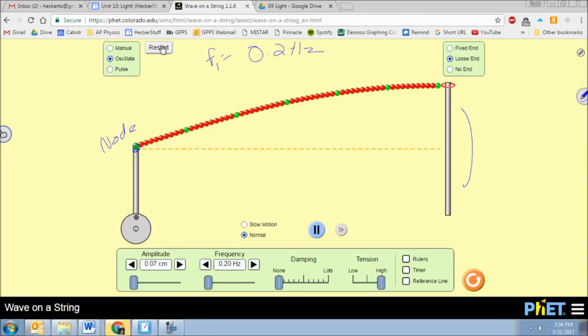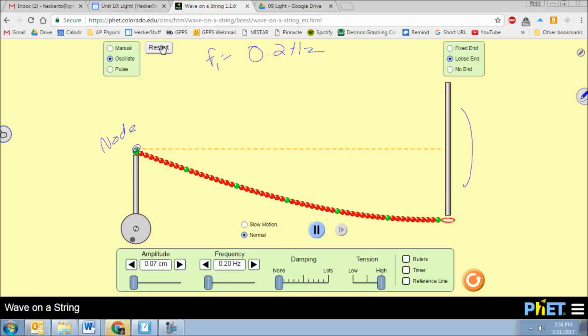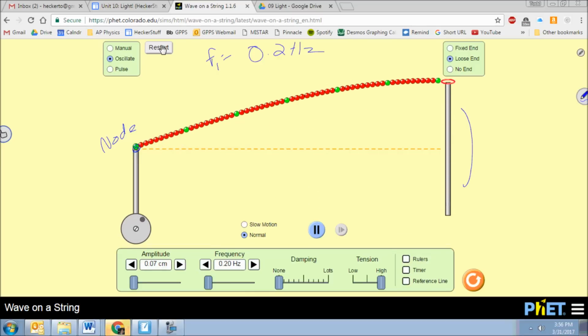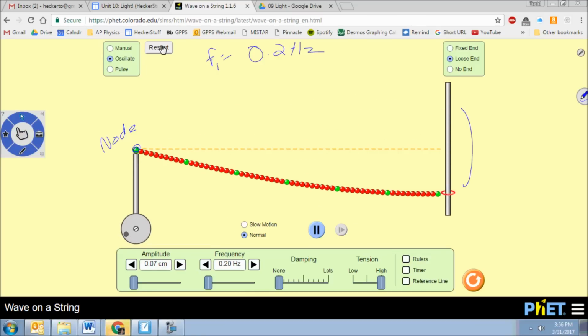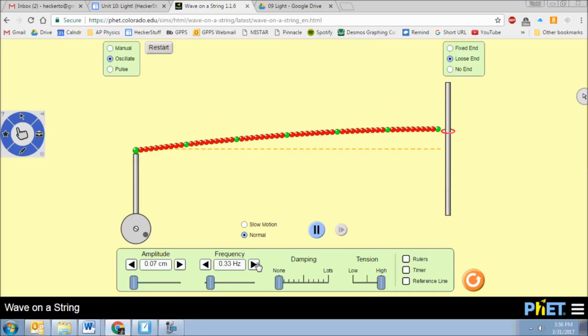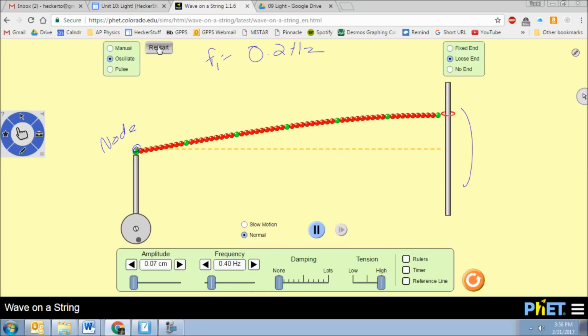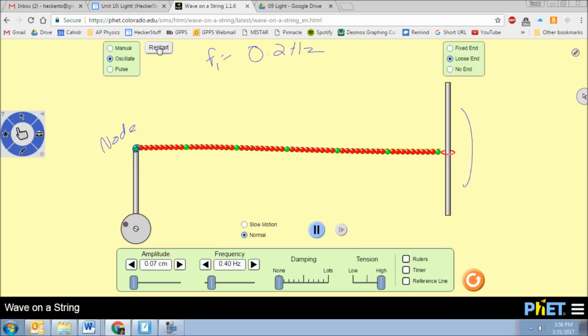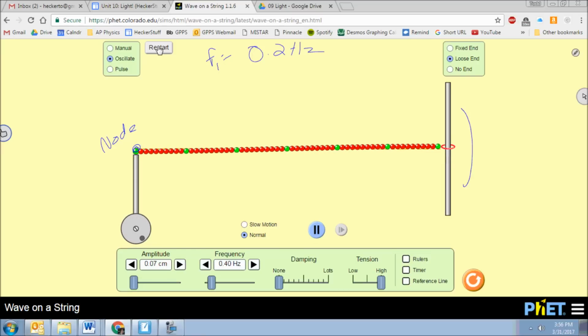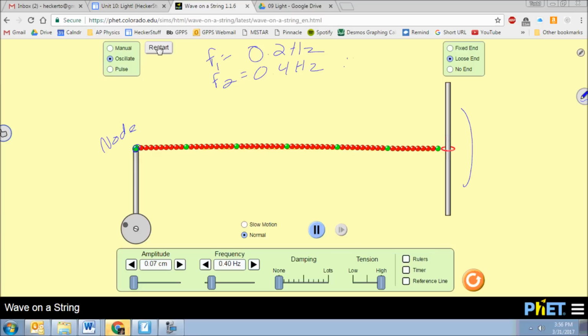All right, let's double it. So if I double my frequency, this time it actually doesn't work, and you guys will see why in a minute. But if I double my frequency, watch what happens. This doesn't work. A little tedious waiting for it to get going. All right, but you can see every time there's a point that looks like it's going to be a node, it ends up moving a little bit, right? So there's no one point that seems to stay put. So it turns out that F2 doesn't do anything for us on this one. So let's put a little frowny face next to it. That one didn't do anything.